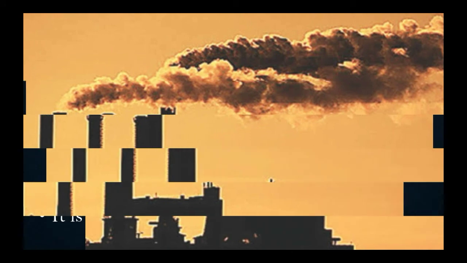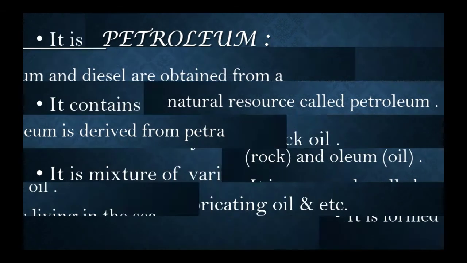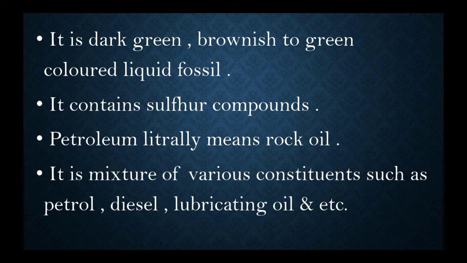Next, let us look into petroleum. So petrol and diesel are obtained from the natural resource like petroleum. The word petroleum is derived from petra, rock, and oleum, oil. So this is commonly called crude oil, and it is formed from the organisms living in the sea. It is a dark, brownish to green colored liquid fossil fuel. It contains sulfur compounds and etc.